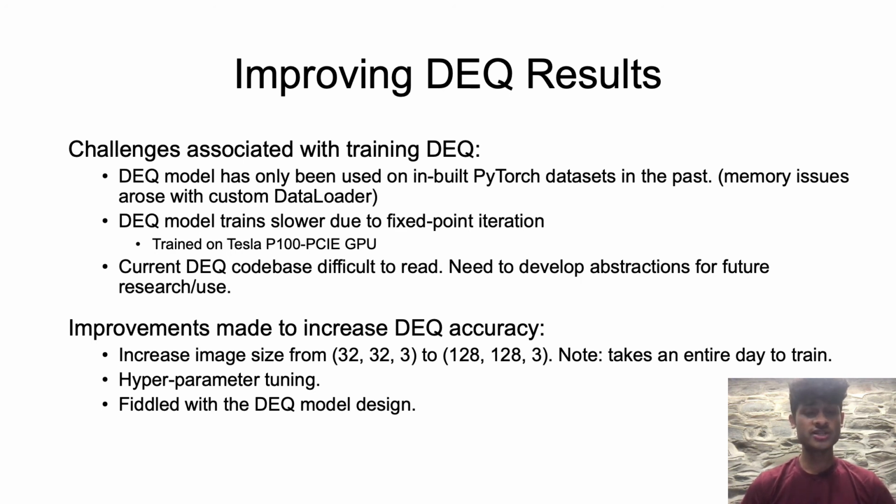In order to improve the DEQ performance, I ended up using the original image size of 128 by 128 by 3 rather than 32 by 32, tuned hyperparameters, which ended up being a time-consuming process, and also fiddled with the DEQ model design and updated some of the parameter counts there as well.